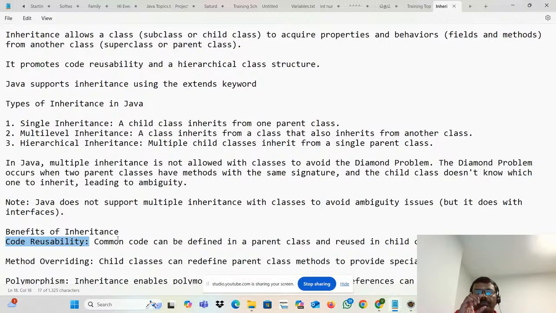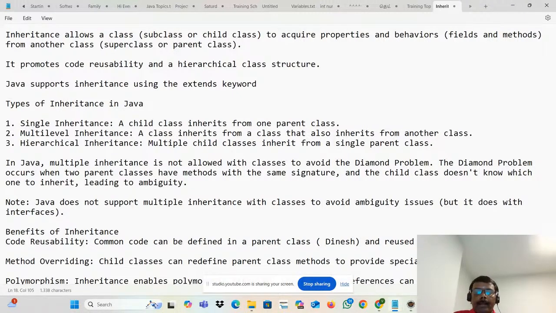You should use minimal code and get better coverage. For that, this kind of inheritance is going to help. So that is reusability. Common code can be defined and reused. Suppose assume that Dinesh's code is used by Prakash.